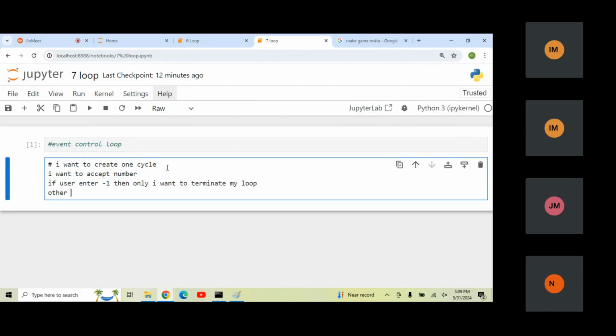Otherwise, it should keep on asking: enter the number, enter the number. Like this, it should ask.